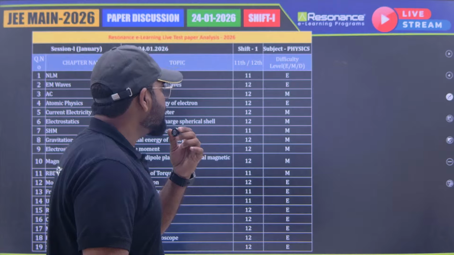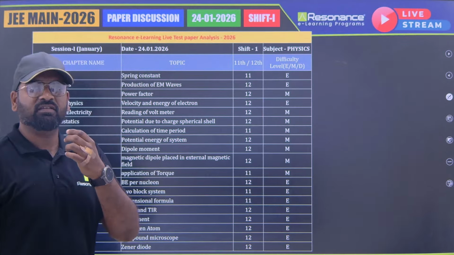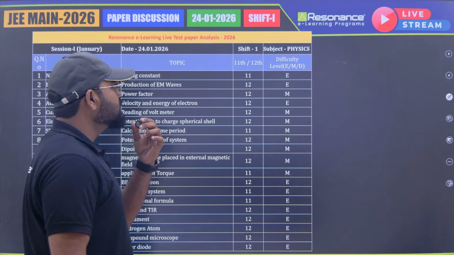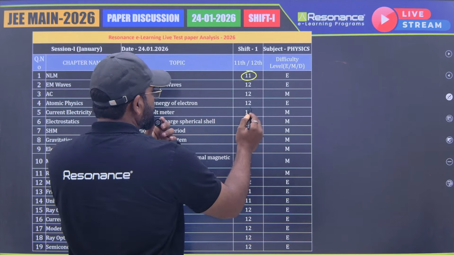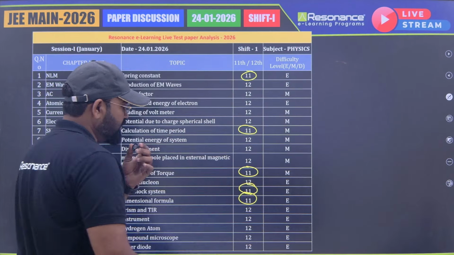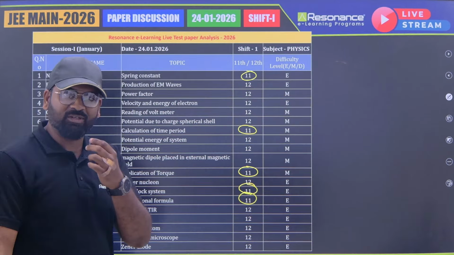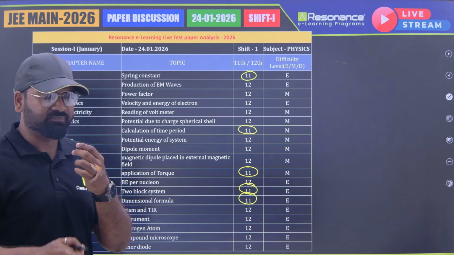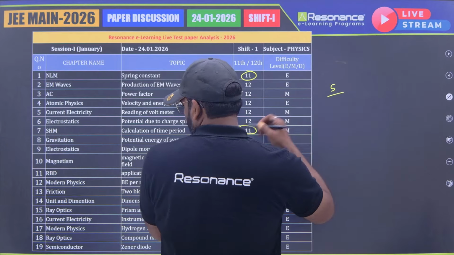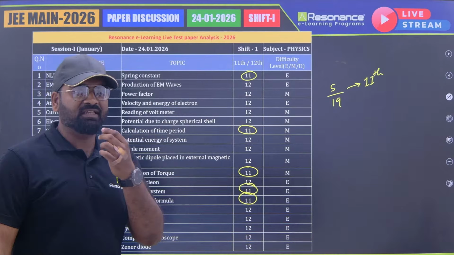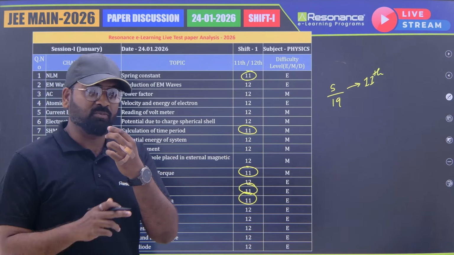So let's see here. First of all, the distribution of the questions regarding the classes, and then we will see the easy and medium questions, and then individual topics we will talk about. Looking at this, we can see 11th has 1, 2, 3, 4, 5, and 5. That seems unsymmetric compared to previous shifts, where the 11th and 12th were kind of balanced. Here they are not. There are only 5 questions out of 19 from 11th class, and it feels like a little betrayal, because we got more 12th than 11th here.